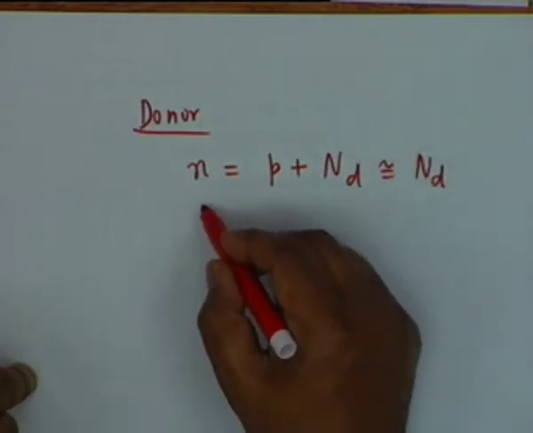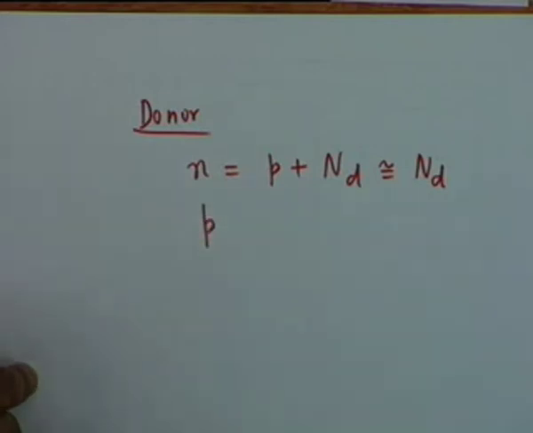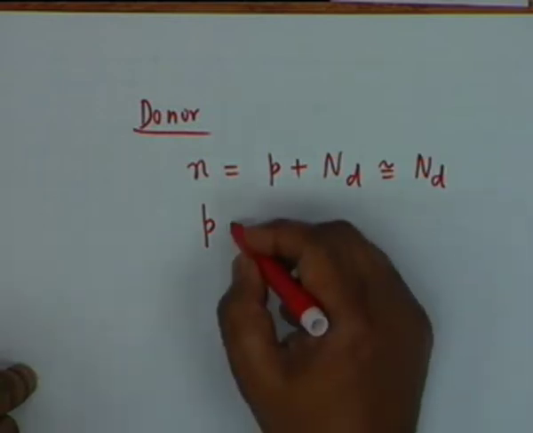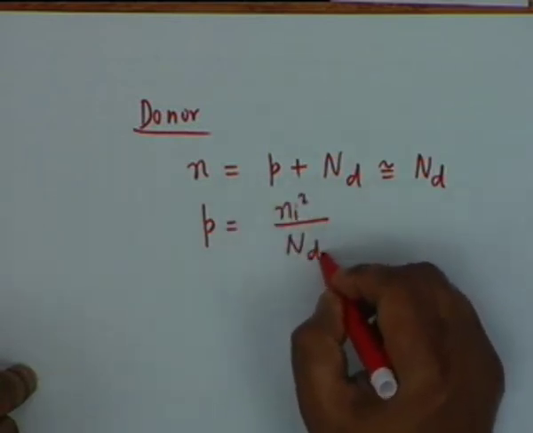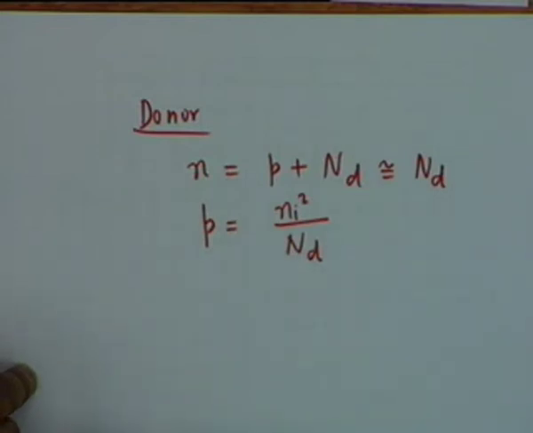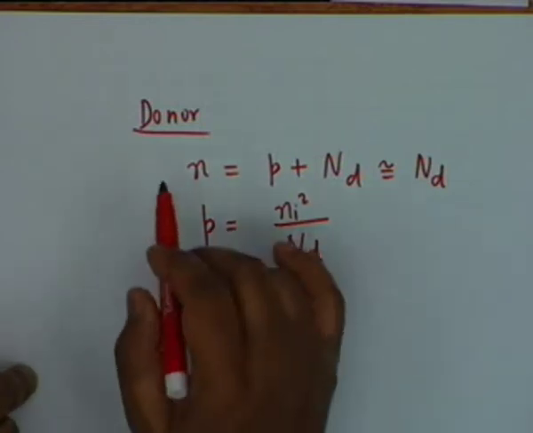And then the concentration of holes shall therefore be equal to Ni squared divided by Nd. All right. This is what type of semiconductor now, with a donor impurity? N type.